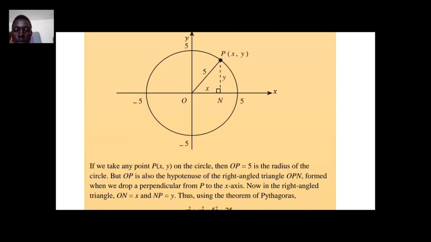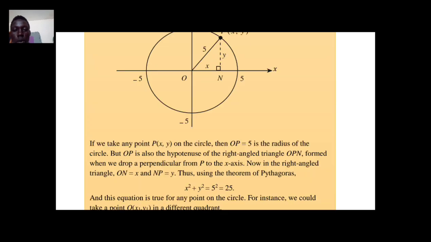So if we take the point P here, this point at the circumference of the circle, then OP here is the radius of the circle. When you look at this circle, this is the center of the circle, and this is the radius, because a radius is a line passing from the center to a point at the circumference of the circle.